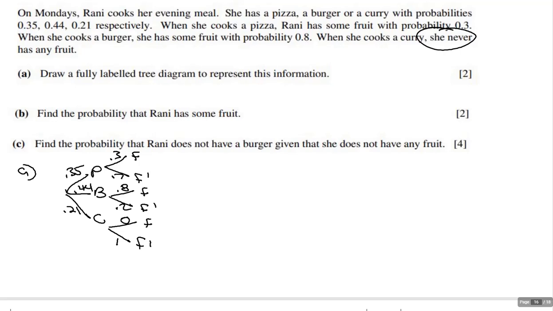Now it says find the probability that Randy eats some fruit. Well, that means we need to find the probability of this one and this one, and, well, you can put it on there, but you see what happens. Pause it and start back up again. Tell me what you get.